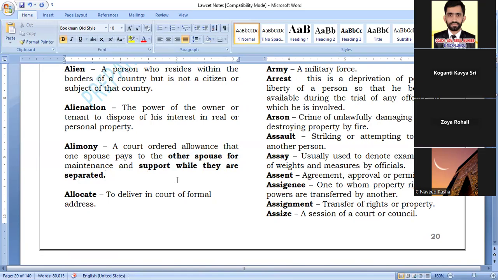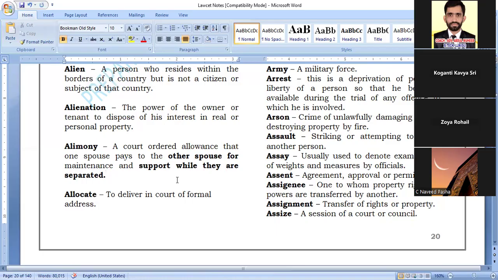The ex-husband has given 4 crores as alimony. Recently, one of my friends, who is an advocate, successfully got a divorce settled for 35 lakhs as alimony.